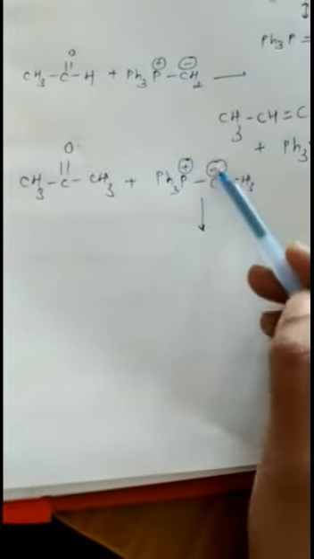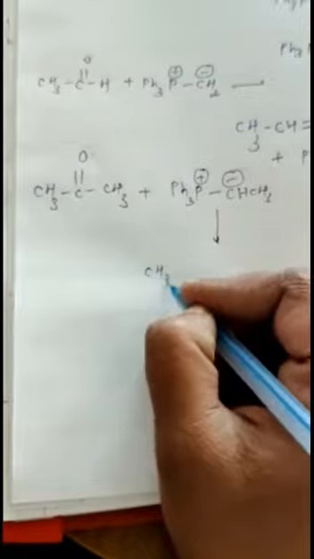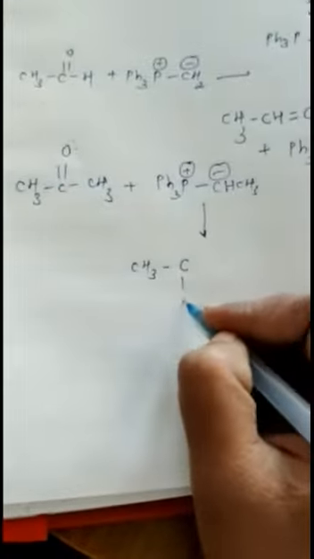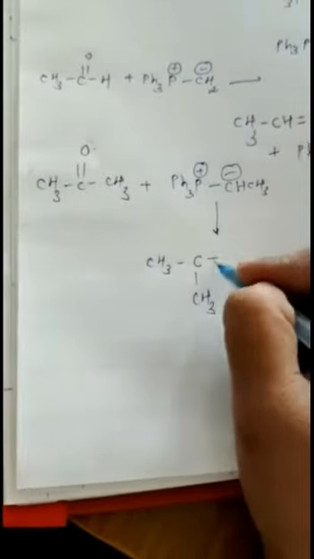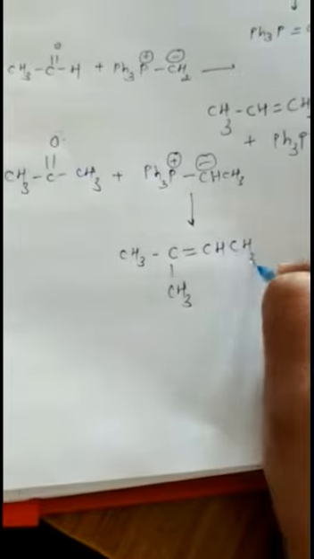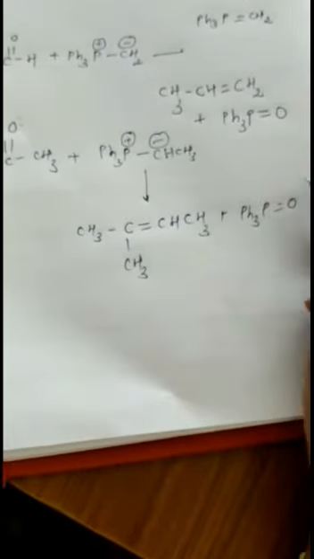The double bond O gets replaced by this portion. So we get CH3 C CH3, I am writing here like this, where the double bond O is replaced by CHCH3, and Ph3P double bond O gets removed.